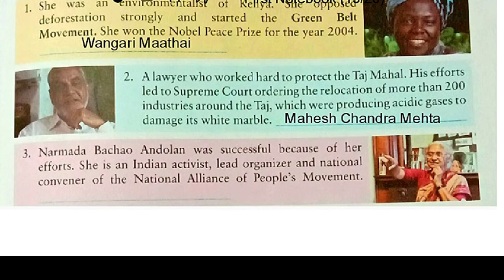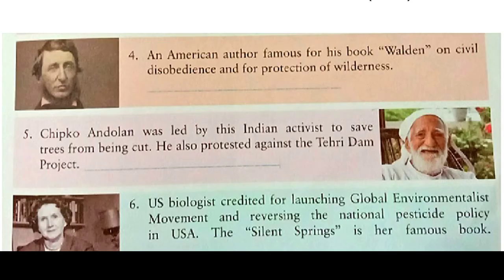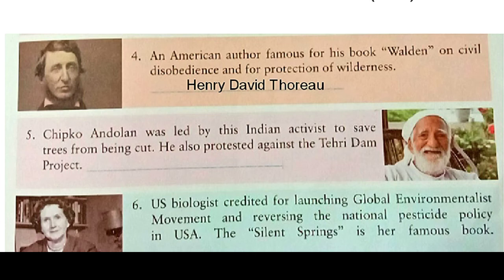Narmada Bachao Andolan was successful because of her efforts. She is an Indian activist, lead organizer and national convener of the National Alliance of People's Movement. Yes, you guessed it right. She was Medha Patkar. Now we'll move to our question number 4. An American author famous for his book Walden on civil disobedience and for protection of wilderness. He was Henry David Thoreau. Write his name here. Now let's move to the number 5.